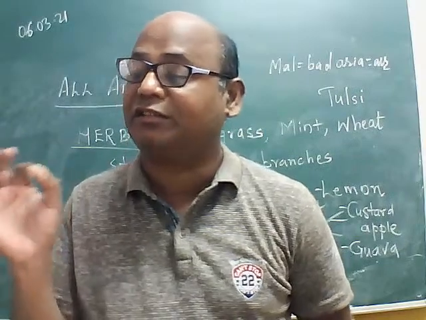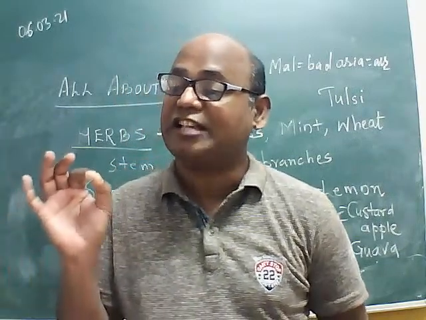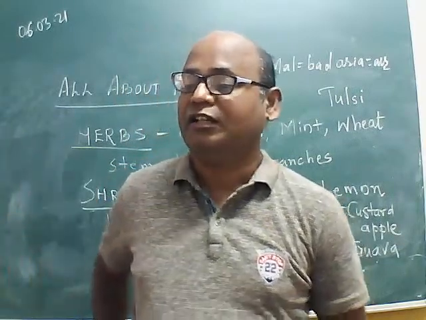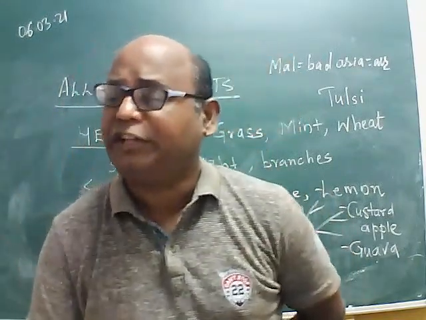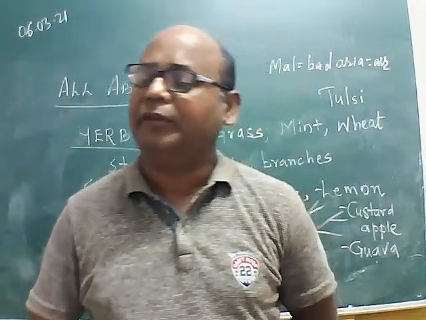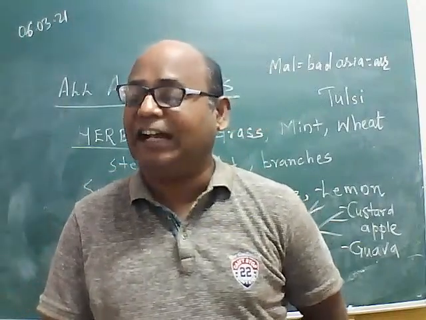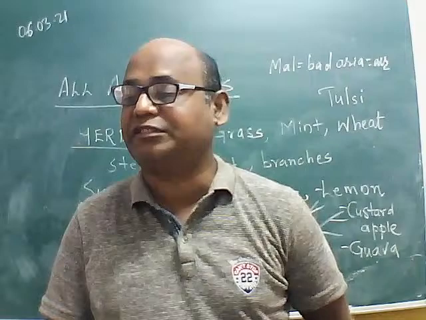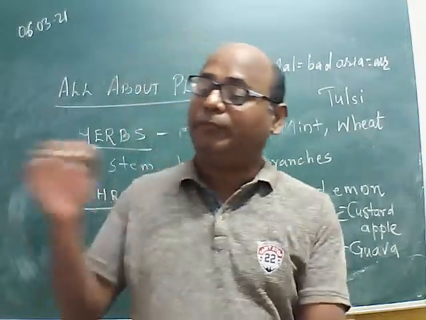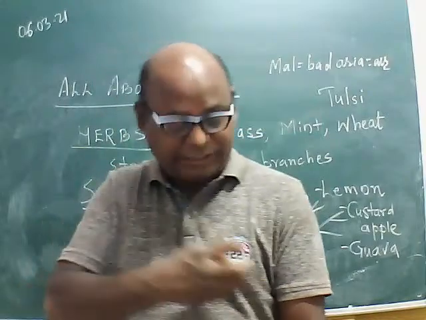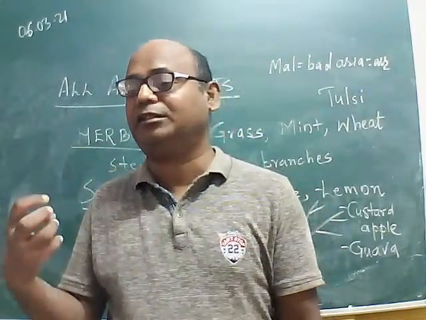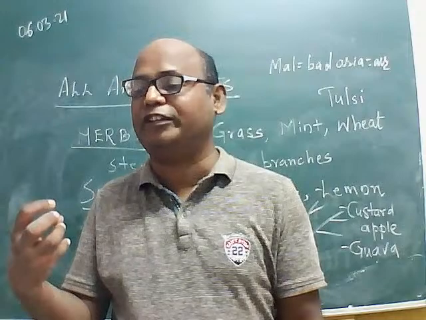The pathogen is a protozoa, Plasmodium species. Many species are there, and we are going to study them in higher classes. So we will find how this mosquito spreads it. The mosquito bites a person suffering from malaria, and the germs enter the blood of the mosquito, the female Anopheles mosquito.